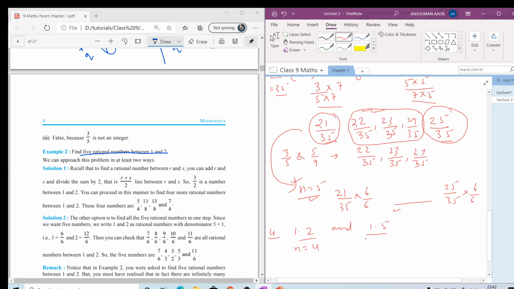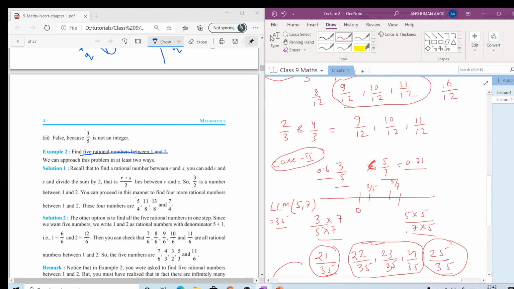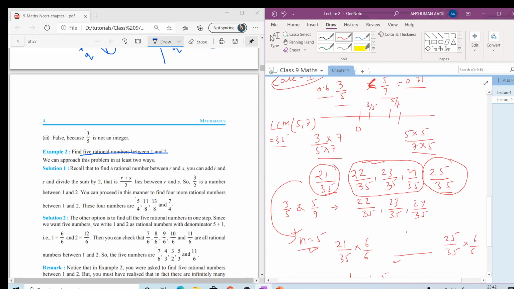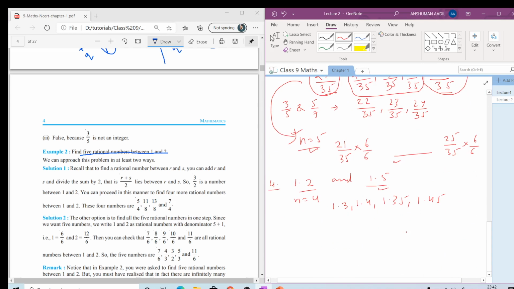We can write any four, like 1.3, 1.4, 1.35, 1.45. Likewise, we can write many rational numbers between 1.2 and 1.5. For decimal numbers we can write it very easily. So these are the four types of questions that you are going to face while finding rational numbers.